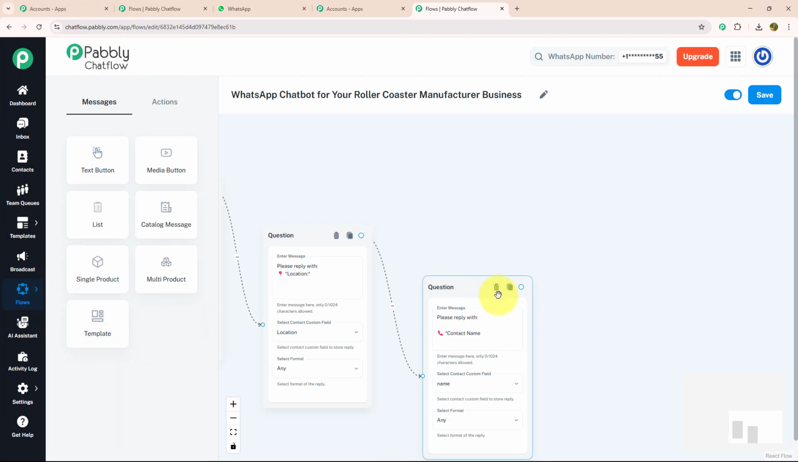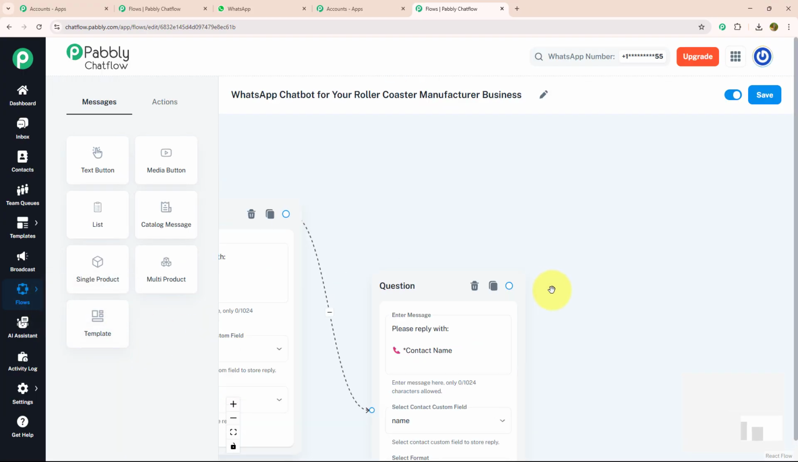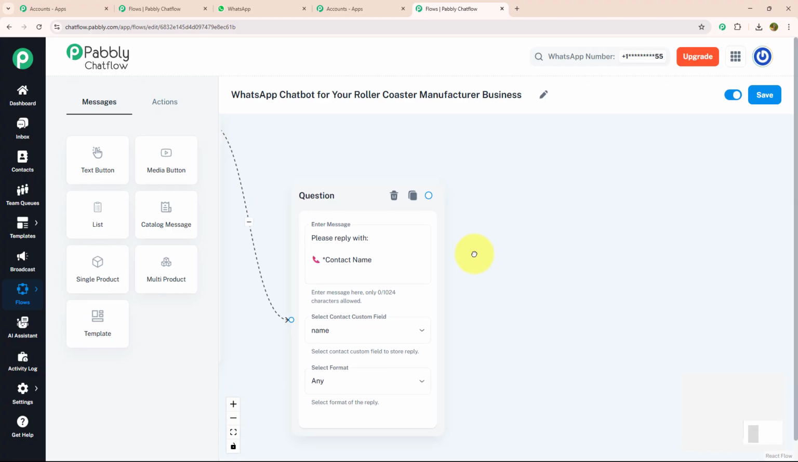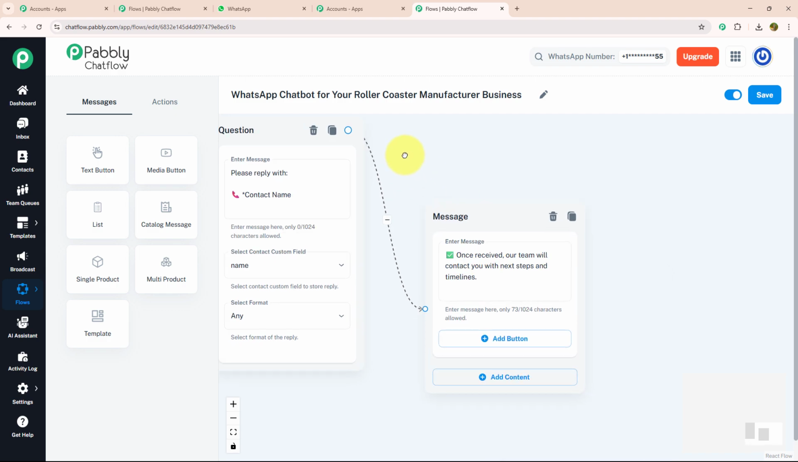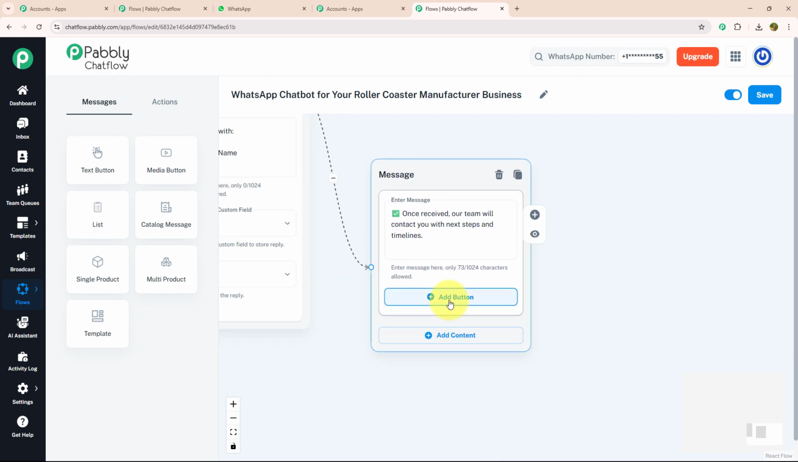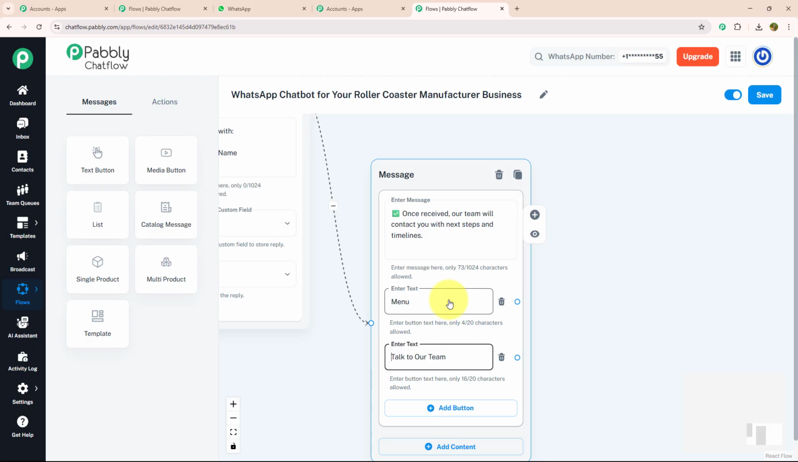After knowing the desirable information about my customer, I will send them a confirmation message. For that, I will drag and drop, select the text button and enter my message like this: Once received, our team will contact you with next step and timeline. Now with this message, I'm going to provide two action buttons, menu and talk to our team.